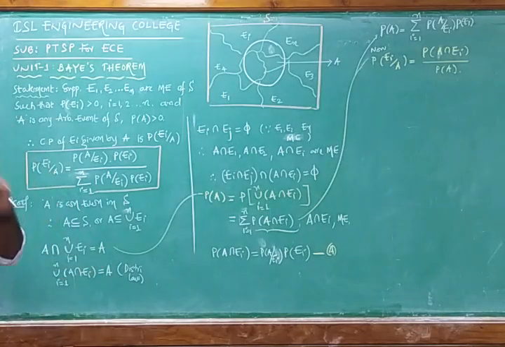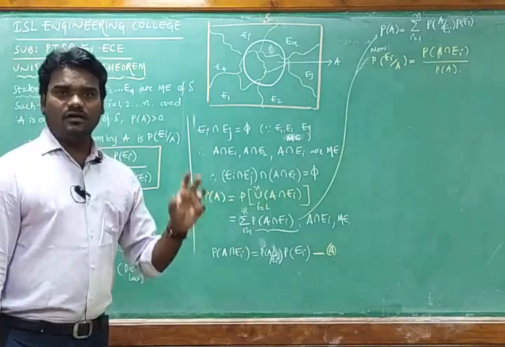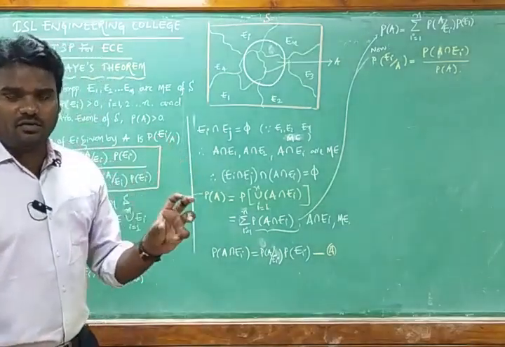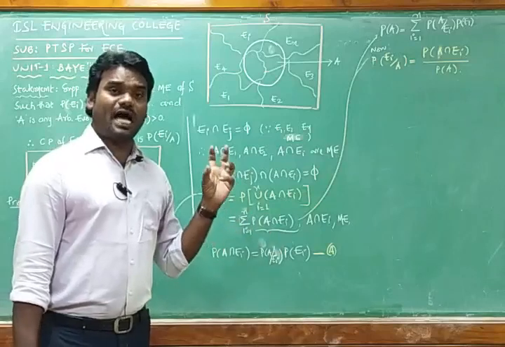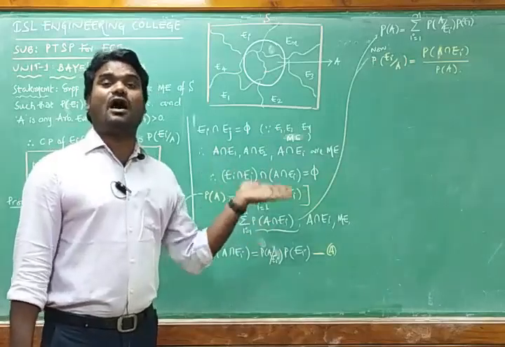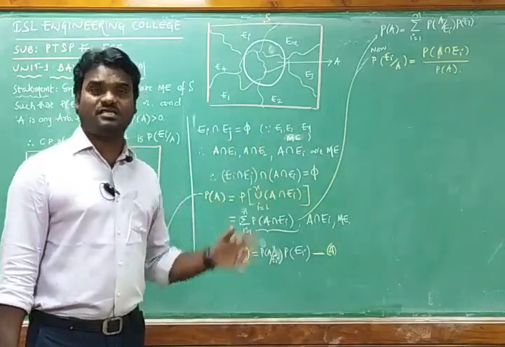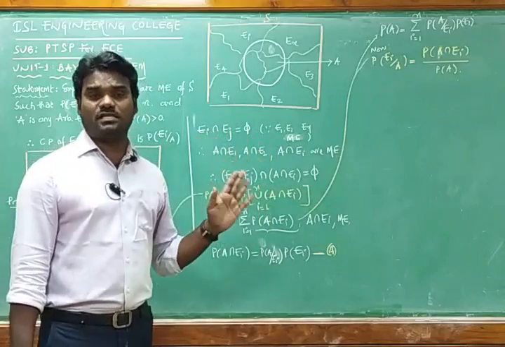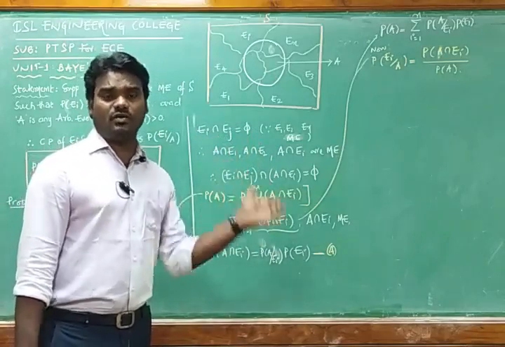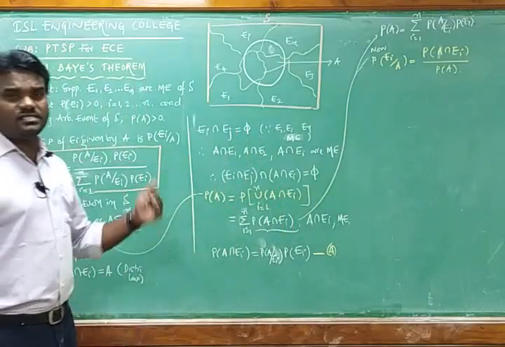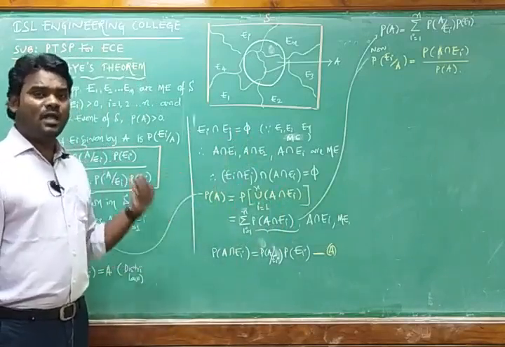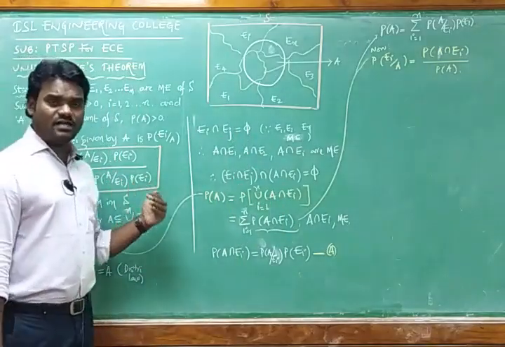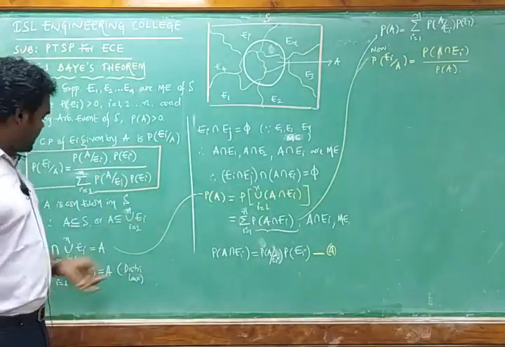The three points I have just explained: one is, we are defining one arbitrary event which is a subset of S, and not only a subset of S, this arbitrary event is a subset of all the mutually exclusive events which are there in the sample space, which are nothing but E1 to En. This arbitrary event is a subset of all the events, and it is a subset of all the mutually exclusive events.